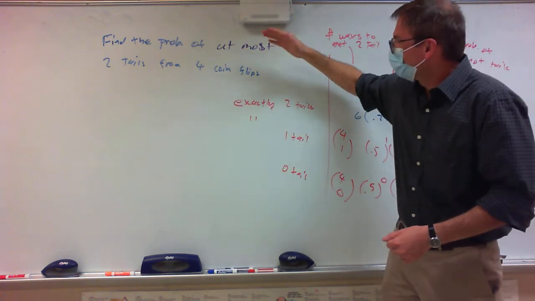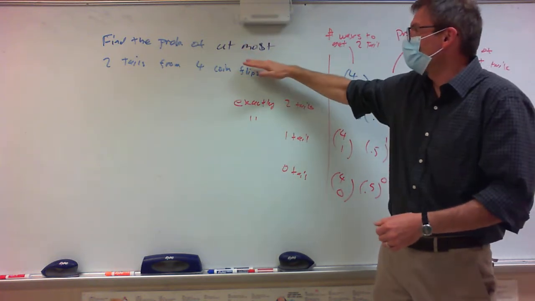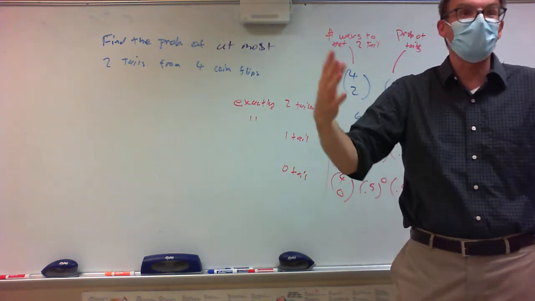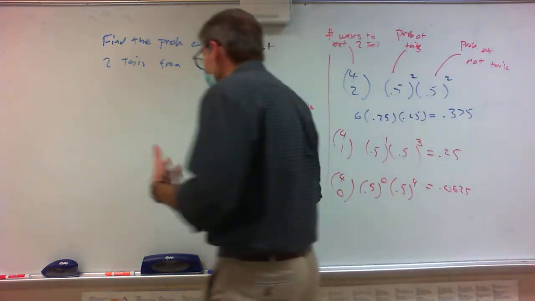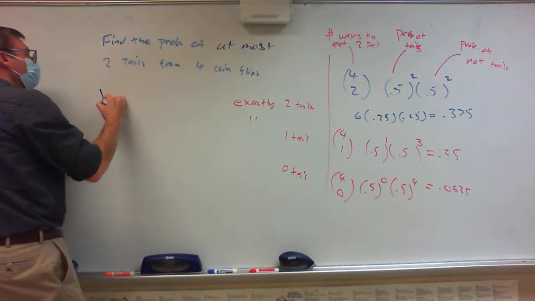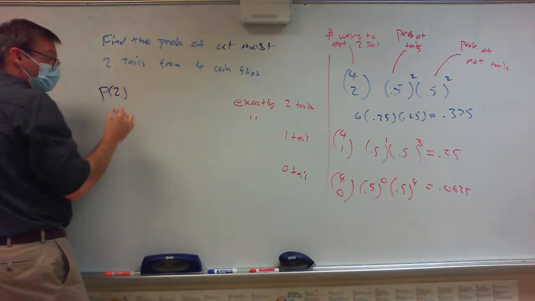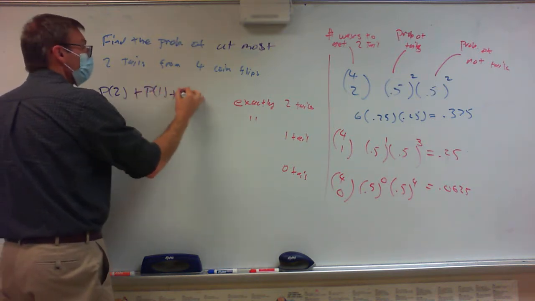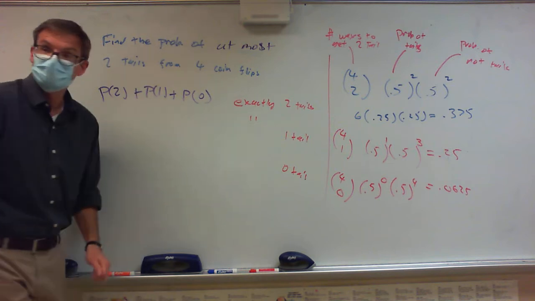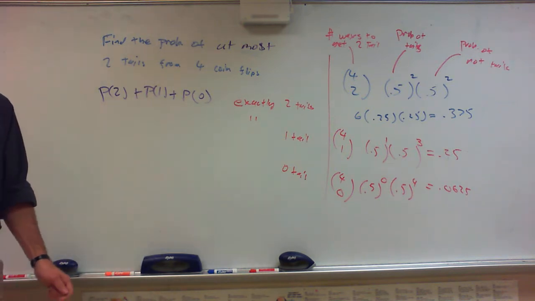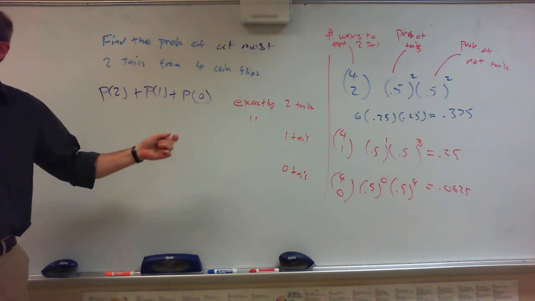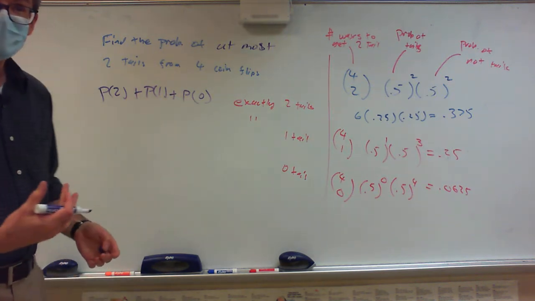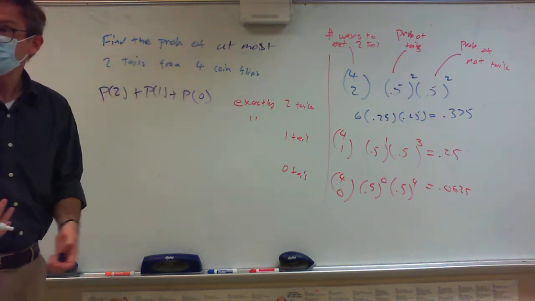So how do we find the probability of at most 2 tails? Well, you've got to add up all the probabilities that win. This is the shorthand: the probability of exactly 2 plus the probability of getting 1 tail plus the probability of getting no tails. If I add all this up, that gives me the probability of at most 2 tails.